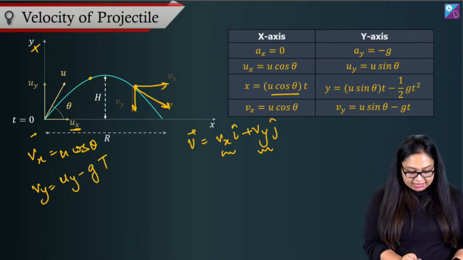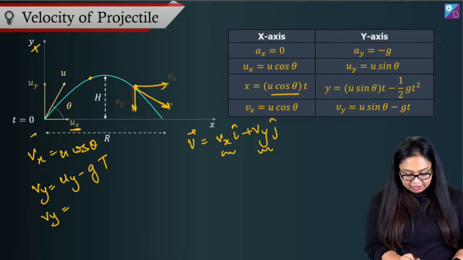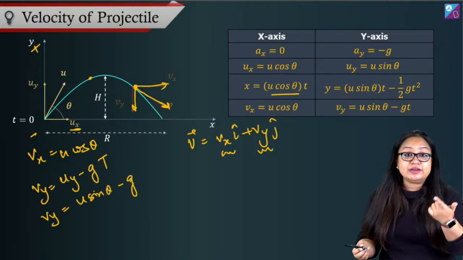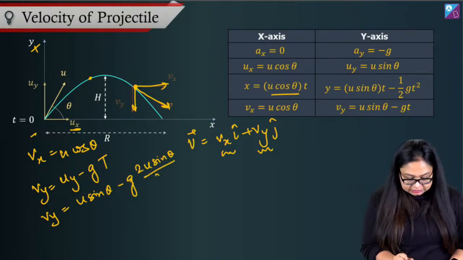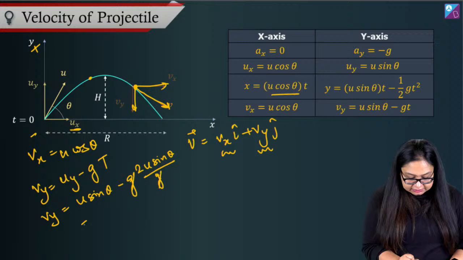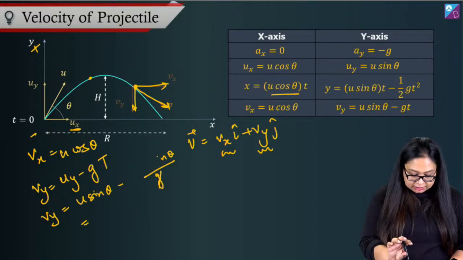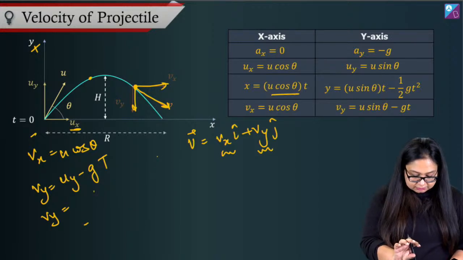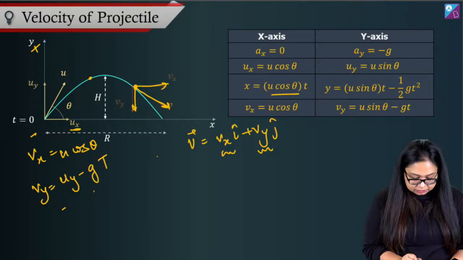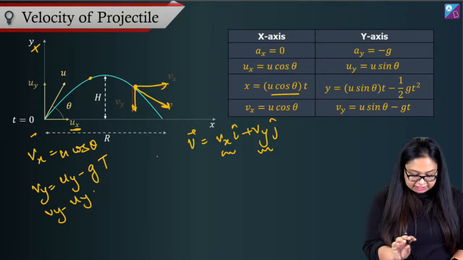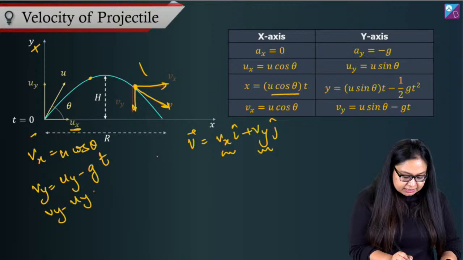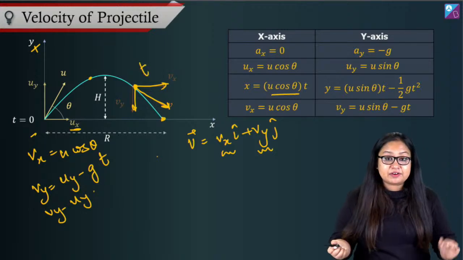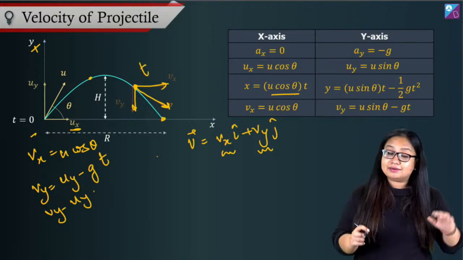I can substitute these values. I can say that vy is equal to uy, which is u sine theta, minus g into t, time of flight, 2u sine theta by g. So 2u sine theta by g. This gets cancelled out. This becomes rather vy is equal to uy minus g into time, whatever time it is. Here it will be some time t, and if I want to calculate for final, then I'll say time of flight.